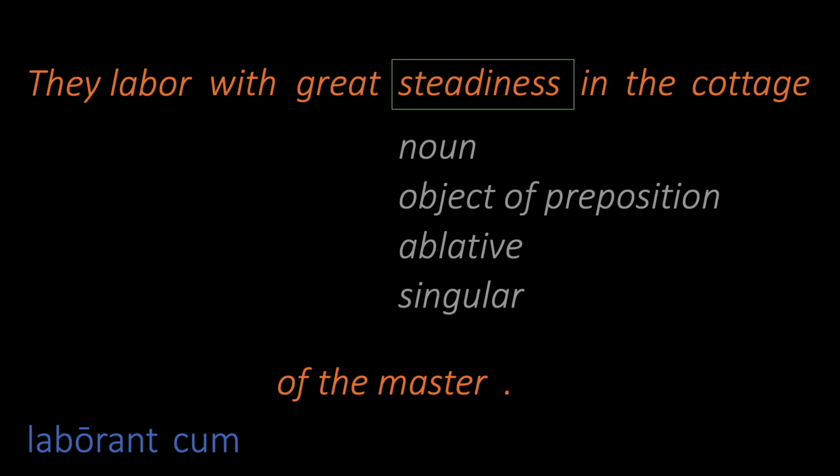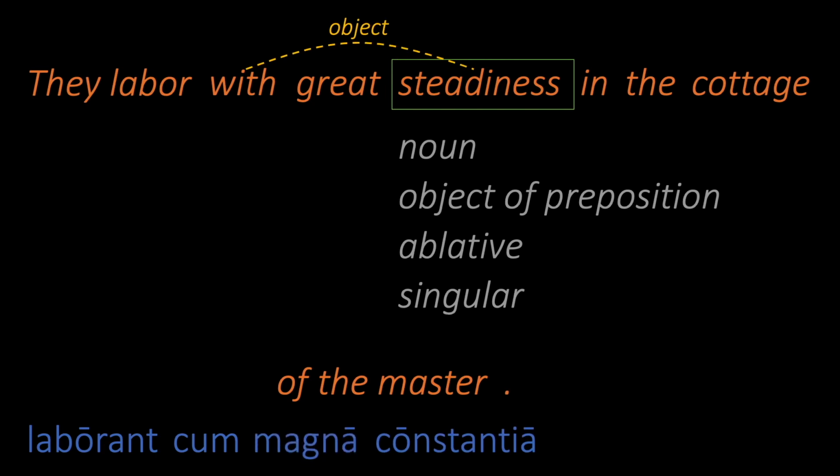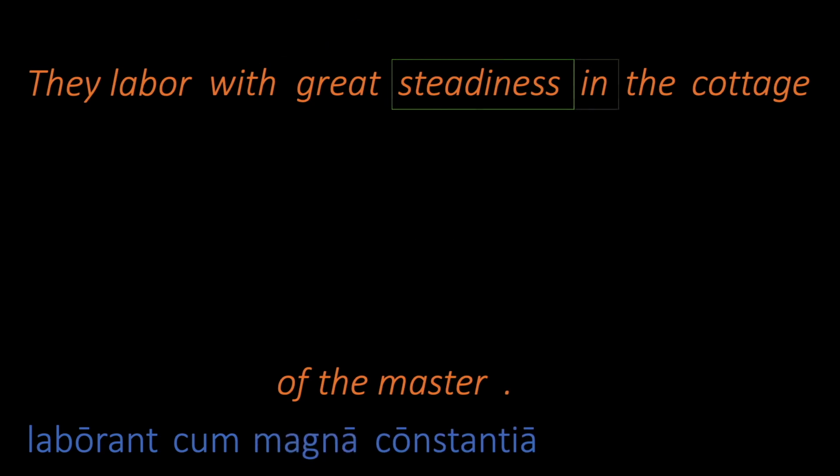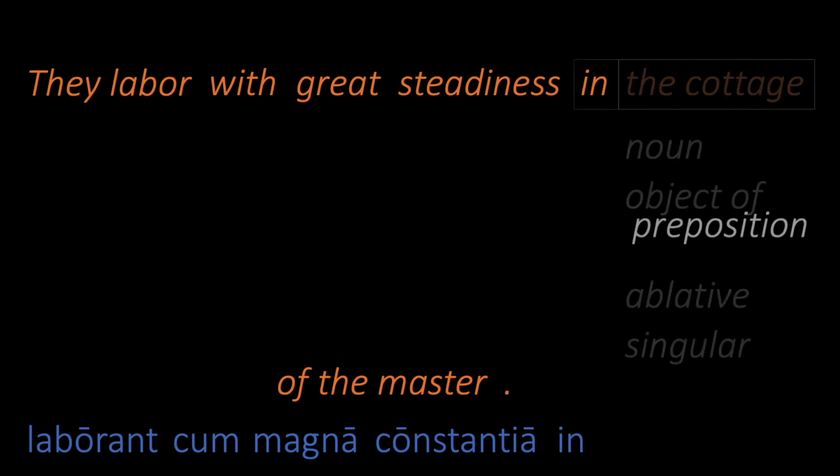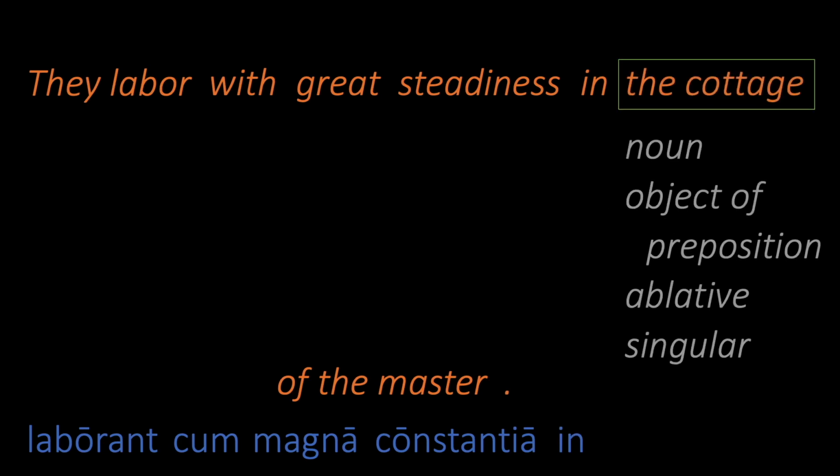Steadiness is a noun. It is the object of with, so we are looking for the ablative singular. The Latin would be constantia. This means the form of magna is also ablative singular. In is a preposition. The Latin for it is in. Cottage is a noun, and the object of the preposition in. In is being used in a positional sense as opposed to a directional sense, so we are going to use the ablative singular here. The form we need is casa.